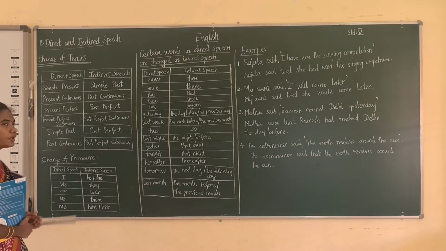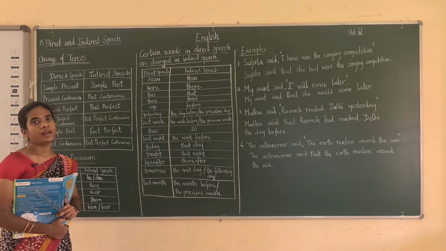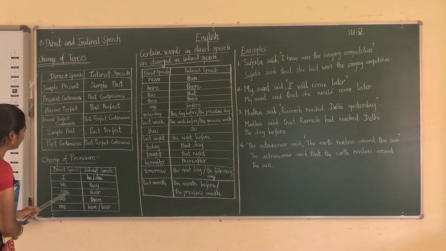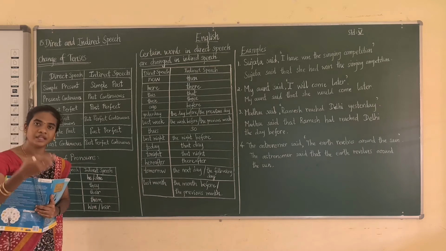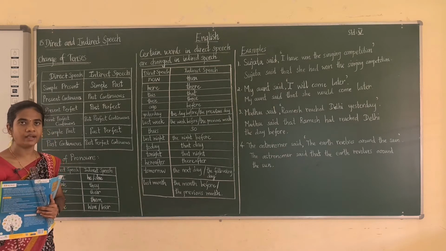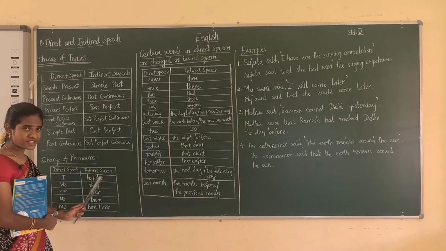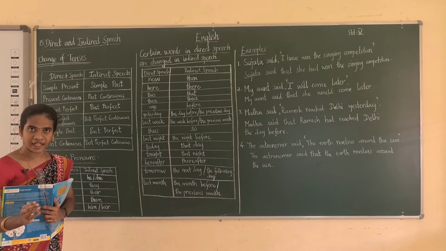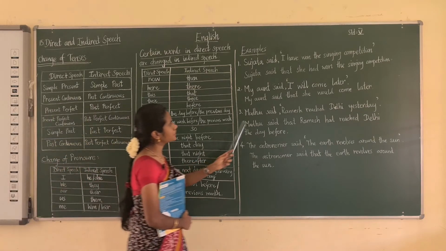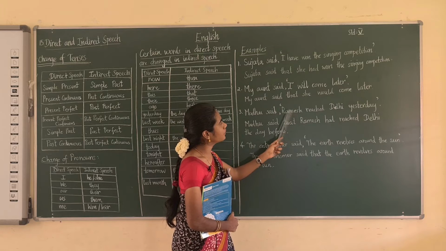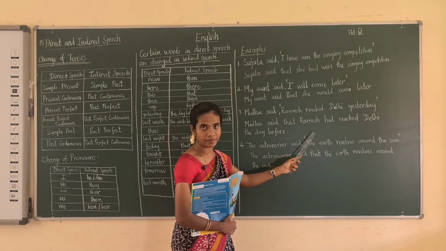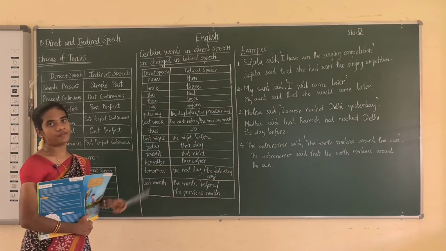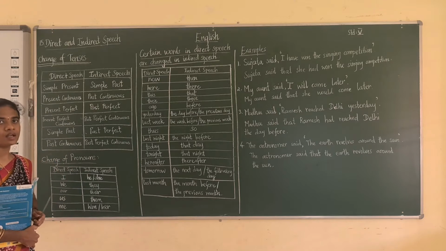The next one, we also have to change the pronouns. In the direct speech, if they are given a pronoun like I, we, our, us, me, like that, you have to change it in the indirect speech. If they simply give the name of a person, for example, Madhu said Ramesh, you can just write the name. Instead of a name, if you are given a pronoun, you have to change the pronoun. This is the most important one.